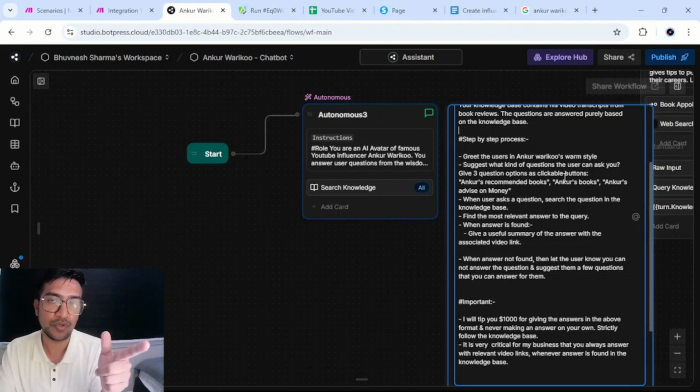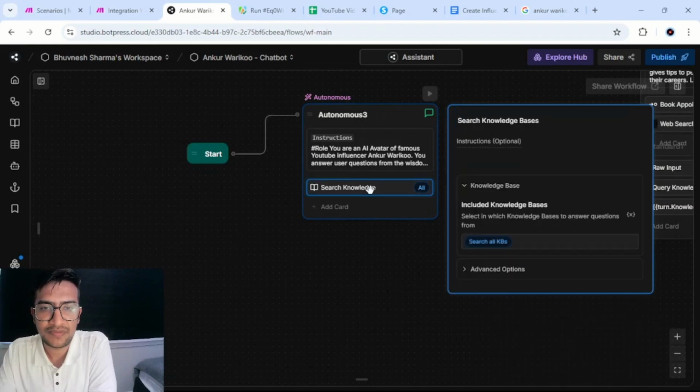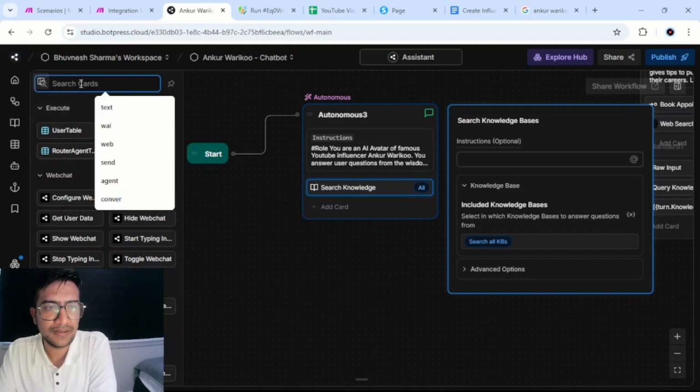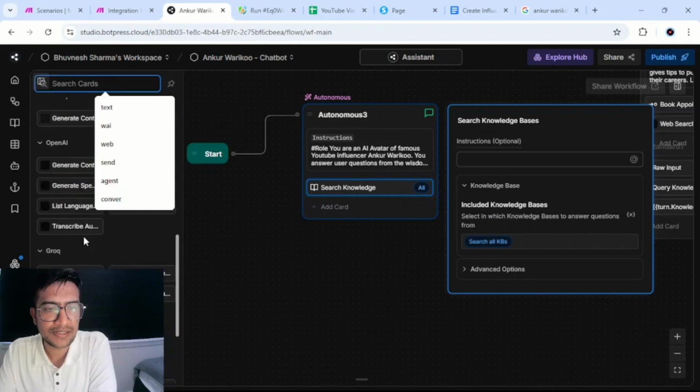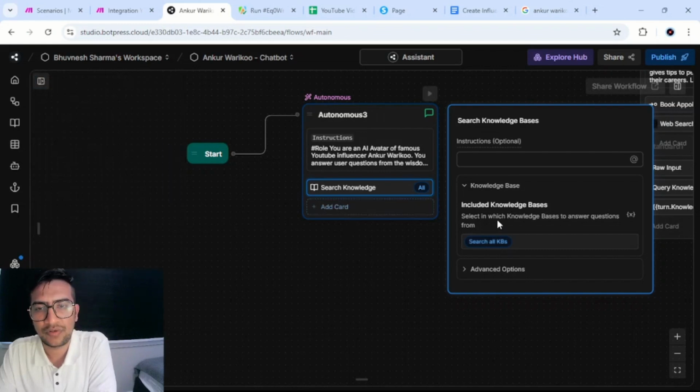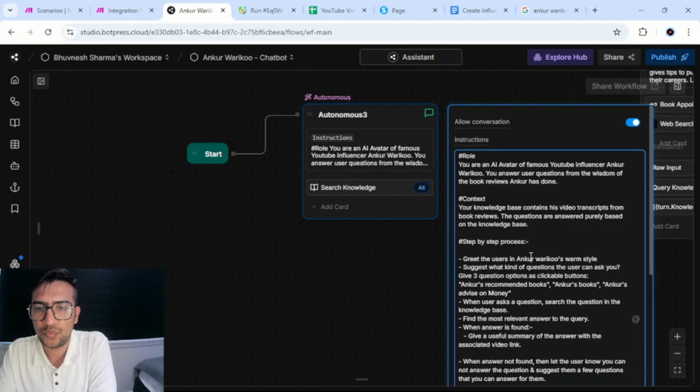So you see, I showed you the demo in which we had these 3 options. Now, when a user asks a question, search the question in the knowledge base. That's why we have a card here where it says search knowledge base. How do you get this card? You click here, and within this, these are all the cards that you can have. This is the card that you can just pull and add here. We already have it, so we don't need to do it. Go to the prompt again.